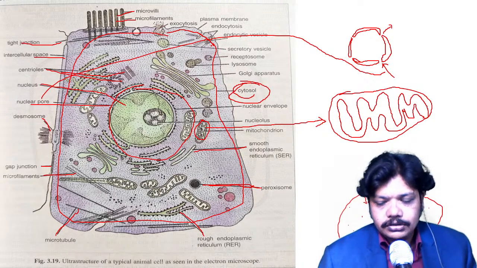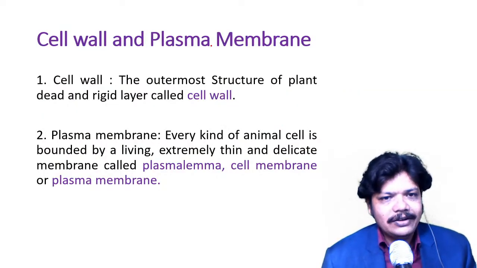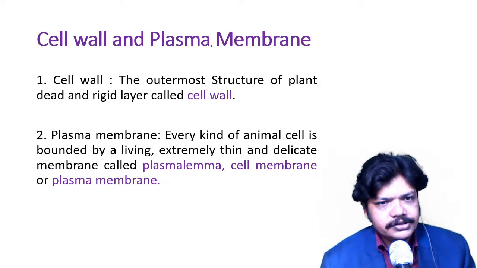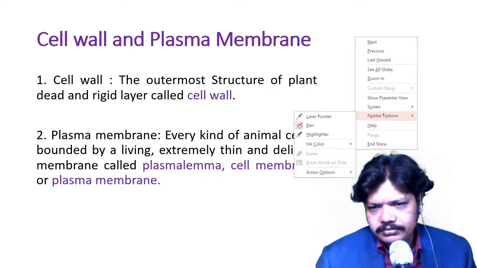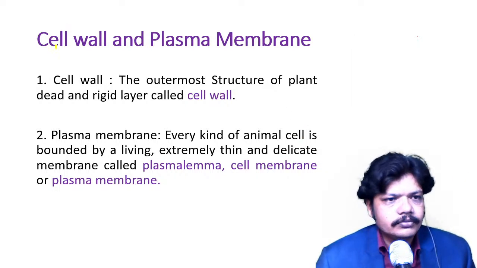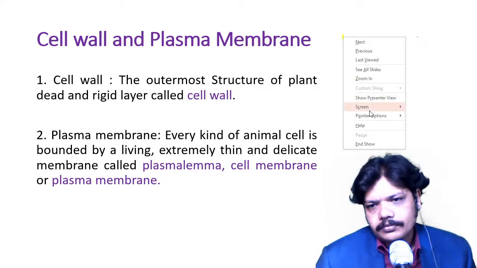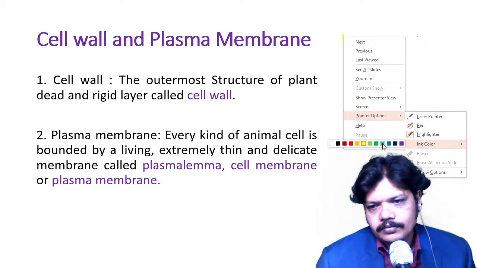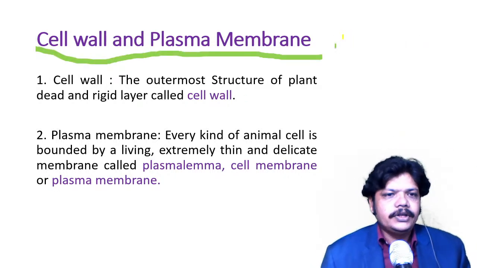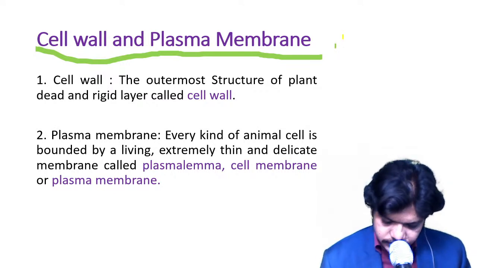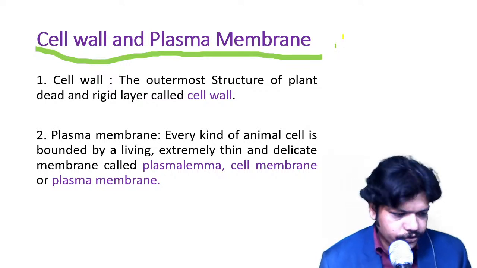Now we are going to see the next point, the cell wall and plasma membrane. Now we saw the cell, and that is the eukaryotic cell.